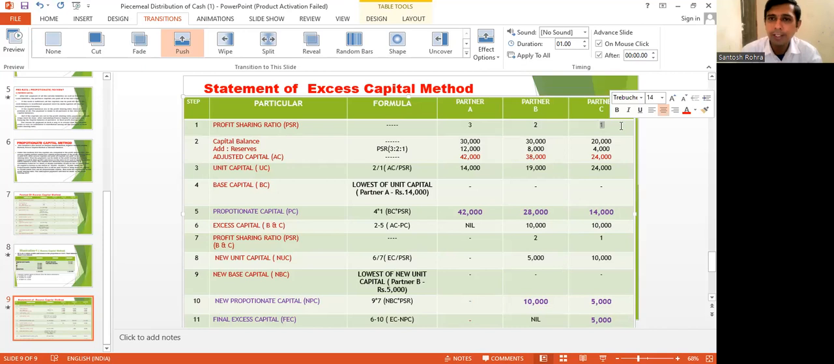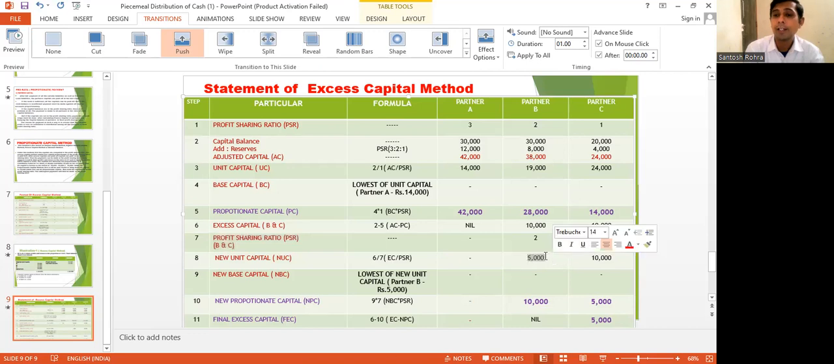So it is showing that there is a difference in capital of B and C also. So that's why we have to repeat the steps again. Profit sharing ratio of B and C is 2:1, which is given in the first step. Again calculate unit capital. 6 divided by 7. Here we have 2 divided by 1. Now we have to divide 6 divided by 7.